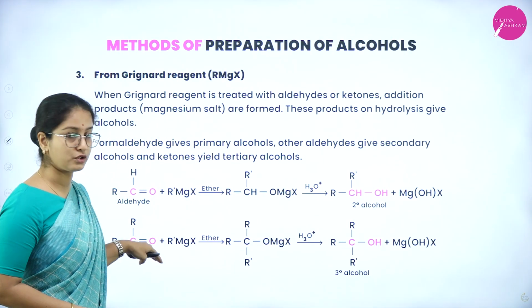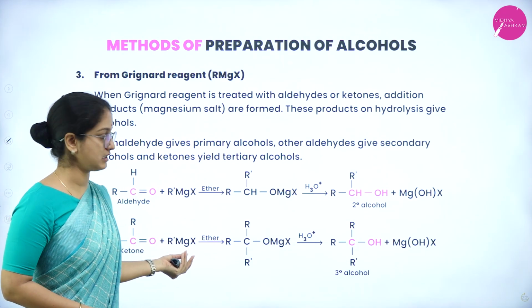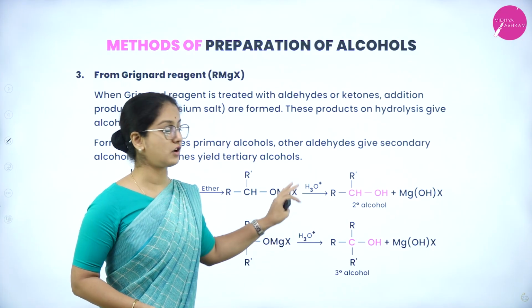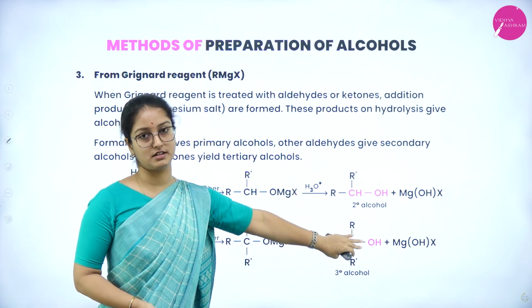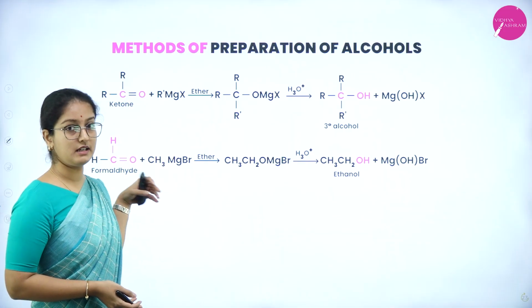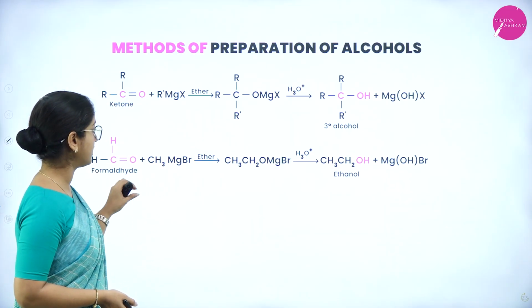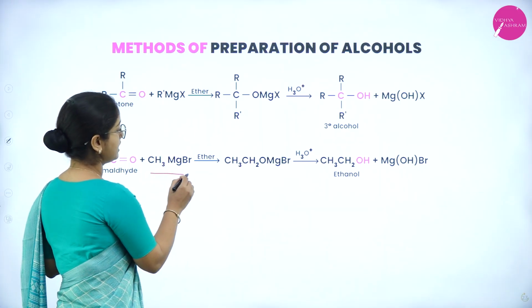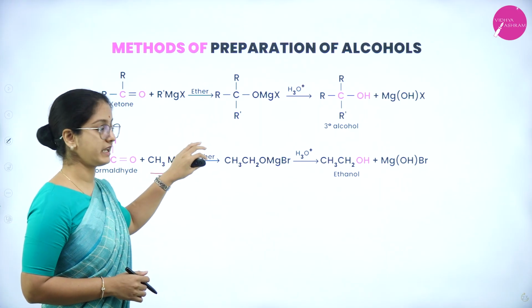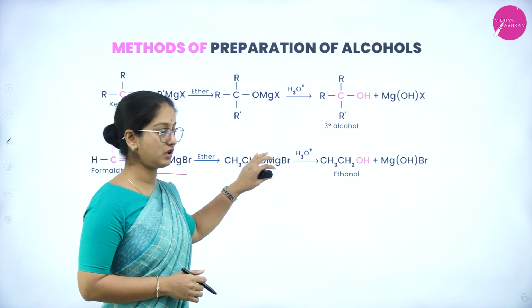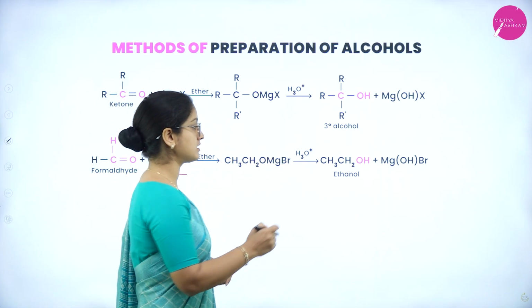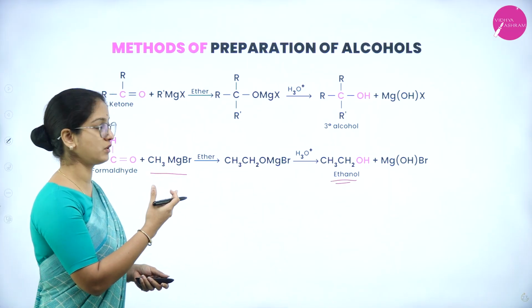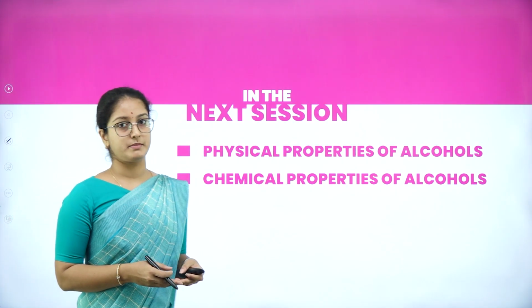For the ketone group in the presence of Grignard reagent in dry ether medium, again a magnesium salt is formed, but on hydrolysis it produces a tertiary alcohol. Let us see an example, formaldehyde along with the Grignard reagent methyl magnesium bromide in dry ether medium. It gives a magnesium salt, and on hydrolysis it produces ethanol and the byproduct Mg(OH)Br.